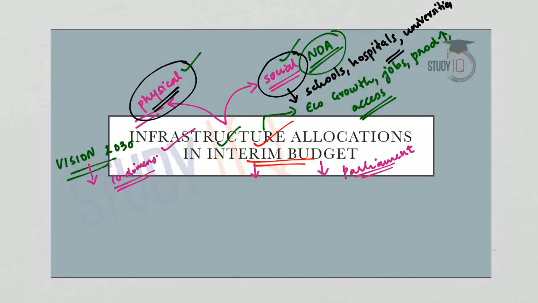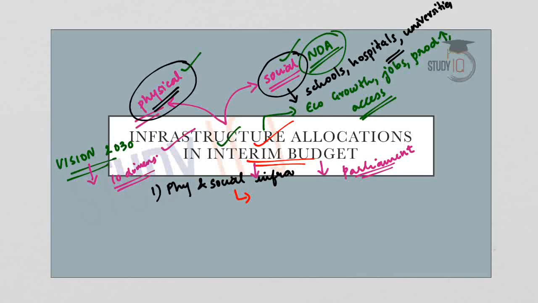Now coming to the 10 dimensions in brief, the first one was regarding physical and social infrastructure. So the government said that in order to provide ease of living, the physical and social infrastructure, which includes roads, railways, seaports, airports, inland waterways, along with social infrastructure like schooling, hospitals, healthcare, etc., is necessary in order to provide ease of living to its citizens.